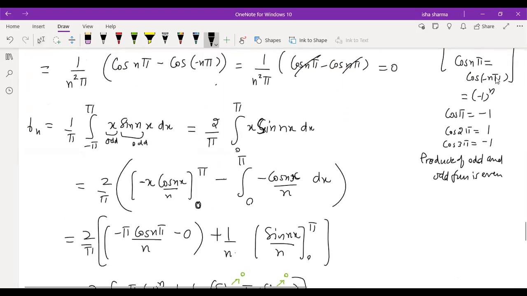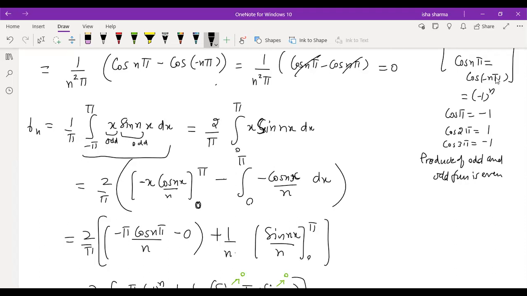Yes, directly you can do integration by parts of this term. The second term, sine, will become 0 because n pi is 0. Which term? Sin nx by n. Yes. Can you tell me about the first term?